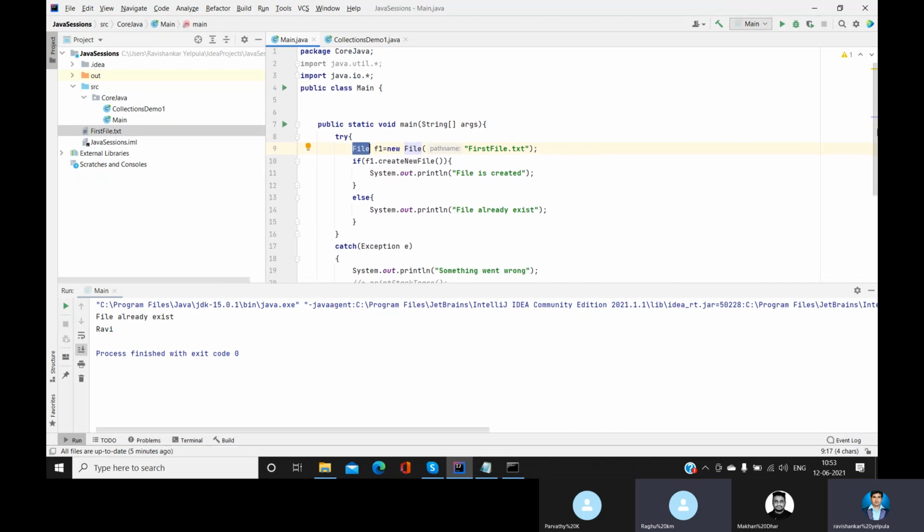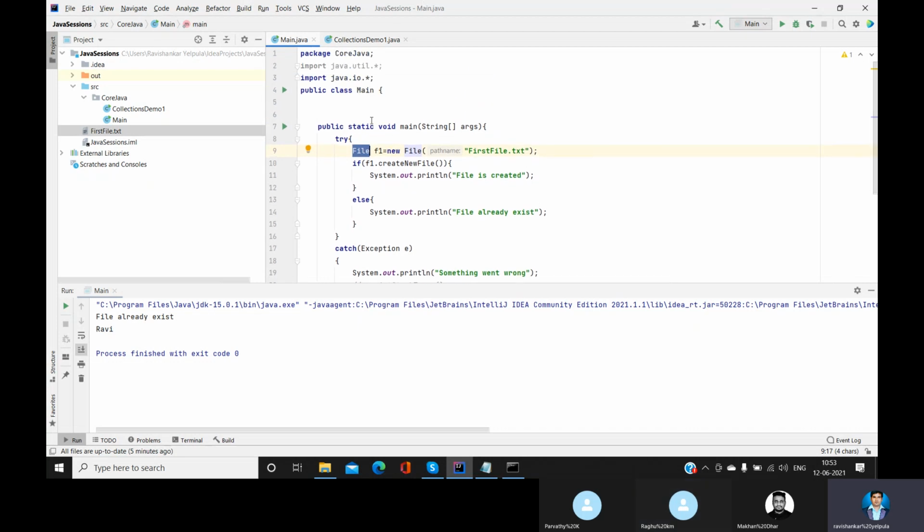Now, File is the same as Main. This File and this Main are both classes, same. Main is also a class, File is also a class. You are creating an object of this File class, which is available in the java.io package. It's like how Scanner is available in java.util.